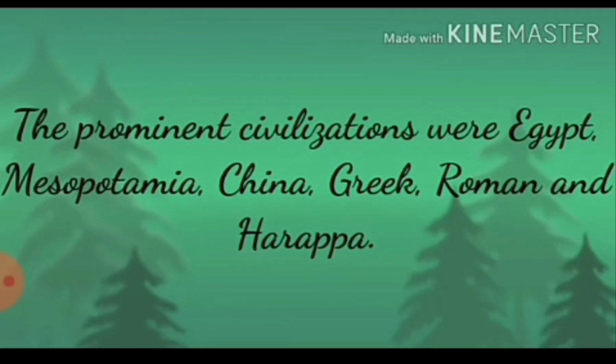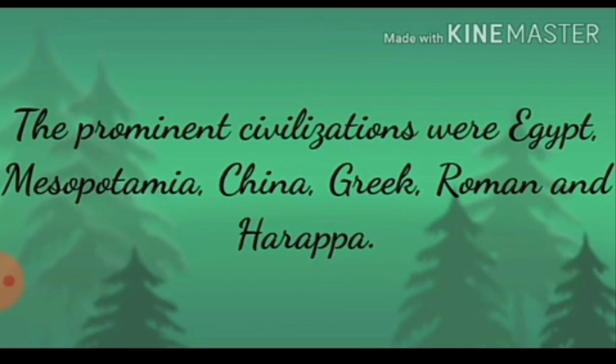The prominent civilizations were Egypt, Mesopotamia, China, Greek, Roman and Harappa. You all know that food, water, air and light are inevitable. Inevitable means unavoidable for our life to survive. Similarly, shelter and clothing also are the basic necessity for human beings. Generally, we can get water and favorable weather conditions on the banks of the river for leading life. So prehistoric people settled on the banks of the river and later civilizations were established in these regions.